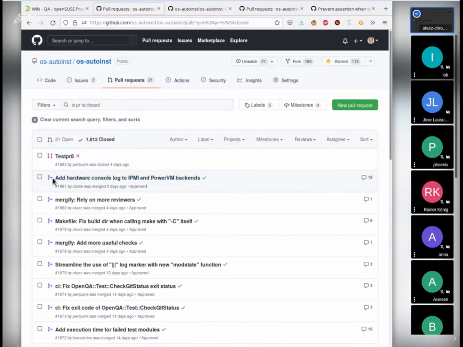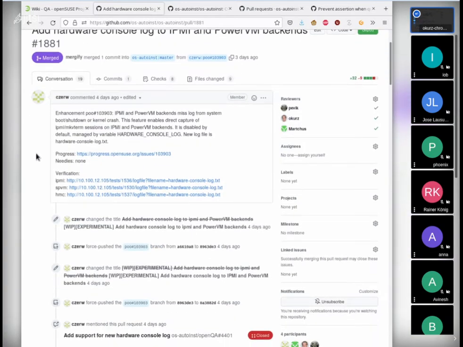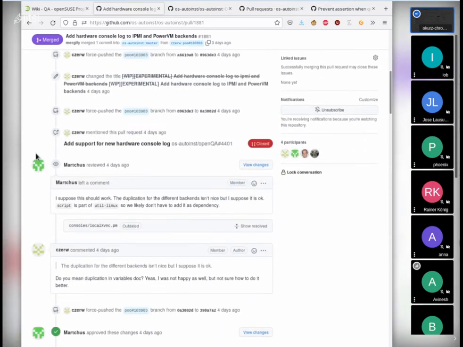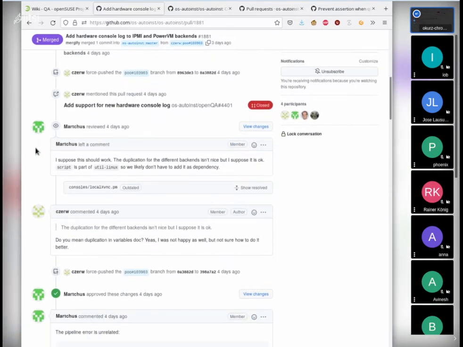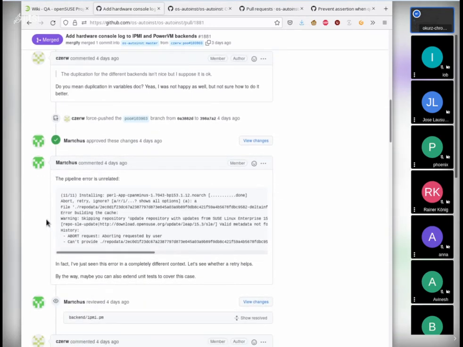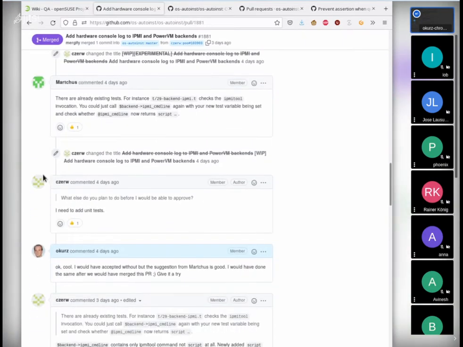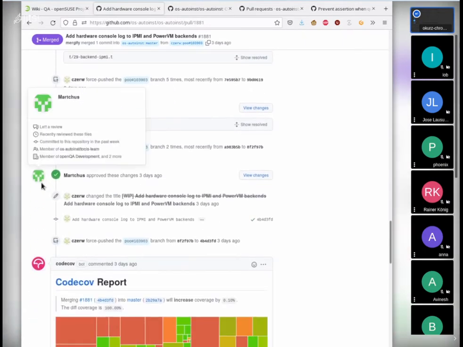So let's take any of the recently merged pull requests, and then you can see a usual flow. For example, here we have a pull request that was opened and nothing special happens from the beginning. What we see here is that people engage in reviews. For example, Marcus gave some plain comments. Then Marcus approved the change, which is one of the prerequisites, but it's not enough. I requested some changes, and eventually